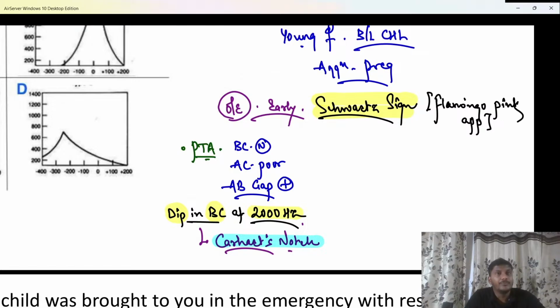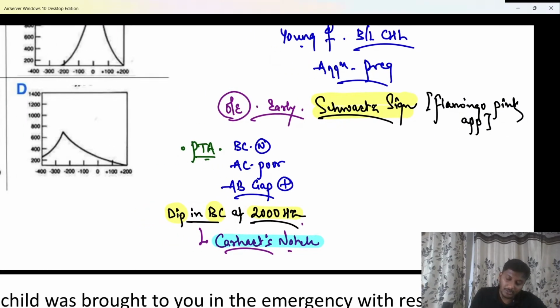Noise-induced hearing loss, beta. Yes, in patients of noise-induced hearing loss, you are able to see an acoustic dip at 4000 hertz, beta. Very good. You are able to see that dip at 4000 hertz in patients suffering from noise-induced hearing loss. That has to be remembered.